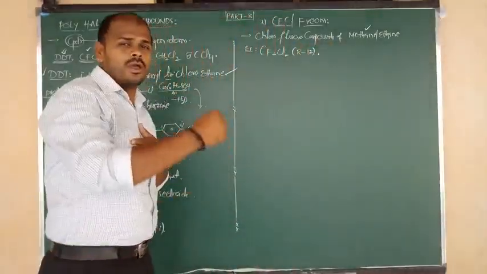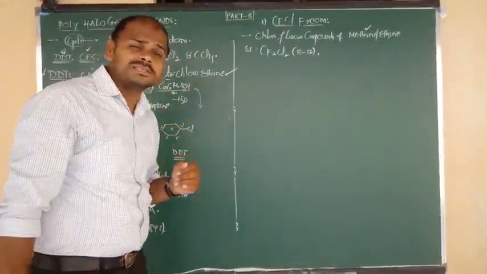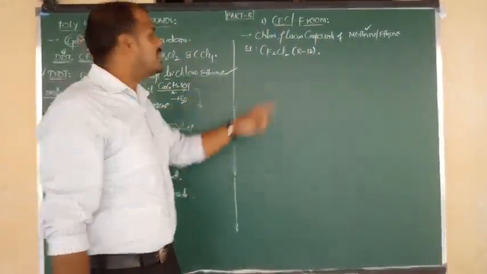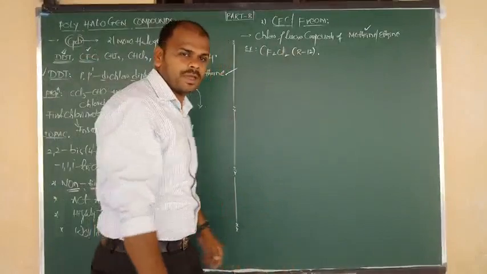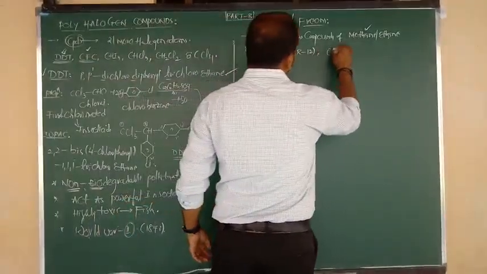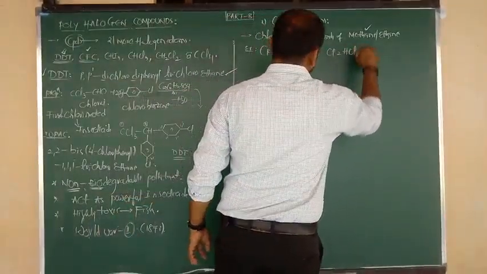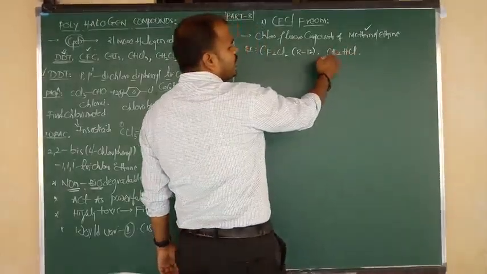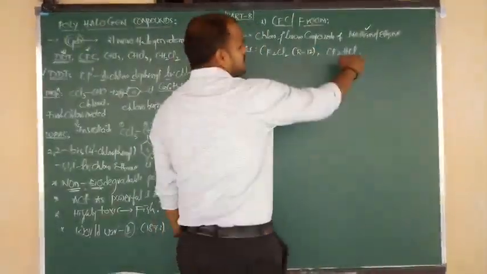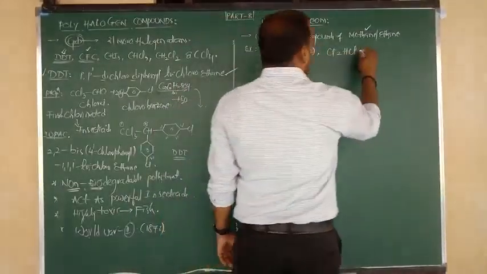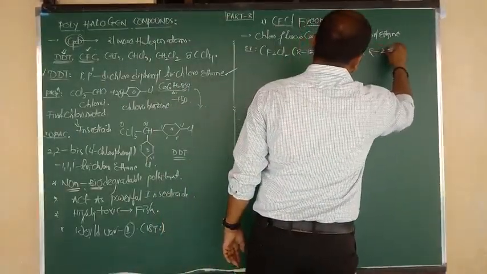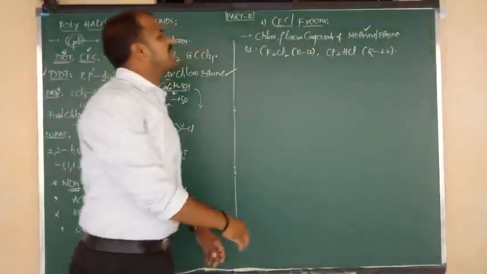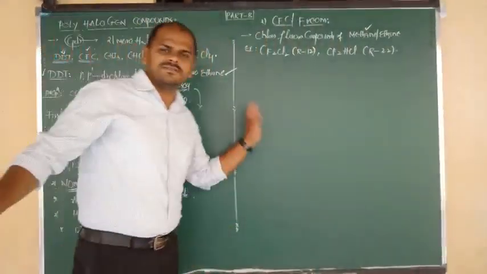They may ask: R12 Freon is, formula CF2Cl2. Another example, CF2HCl, chlorodifluoromethane, again a chlorofluorocarbon, known as refrigerant number 22. Like this we can see other types later.